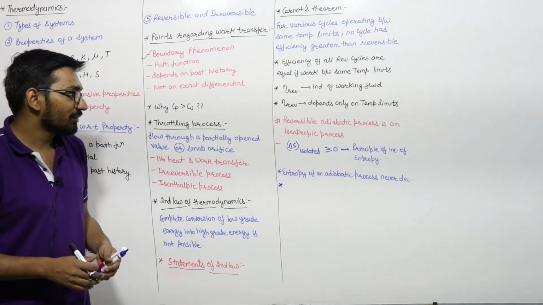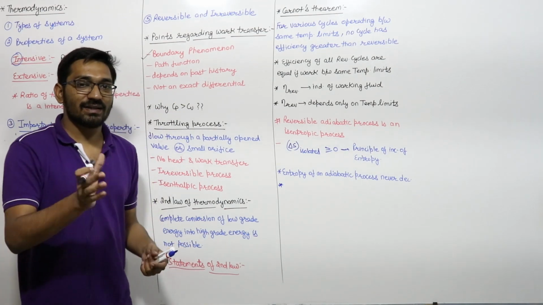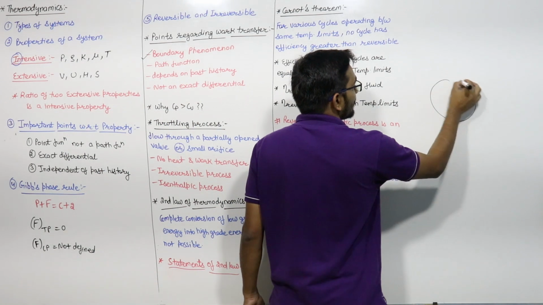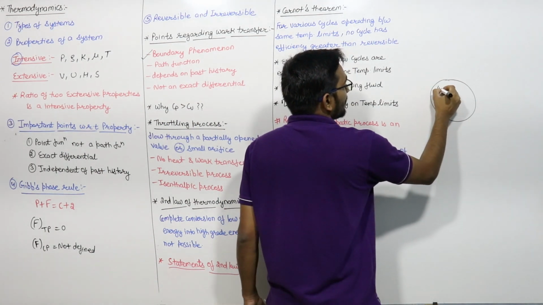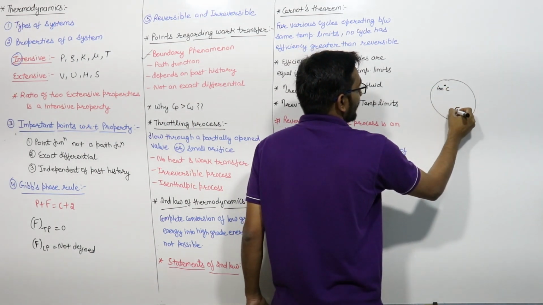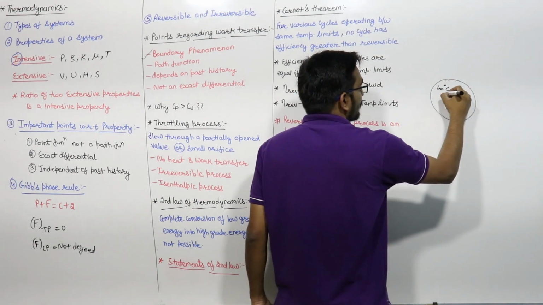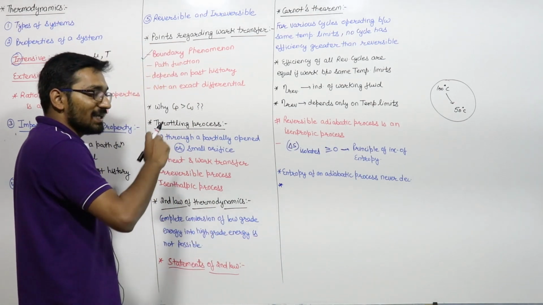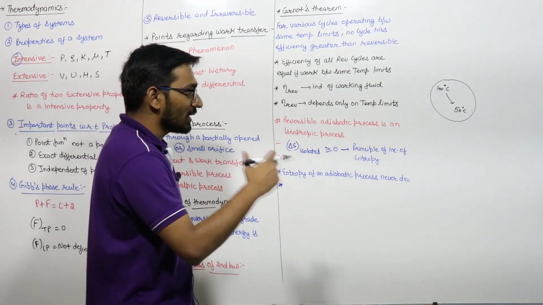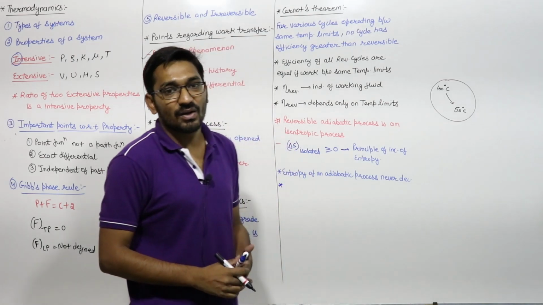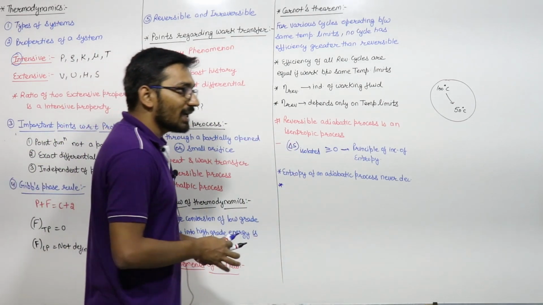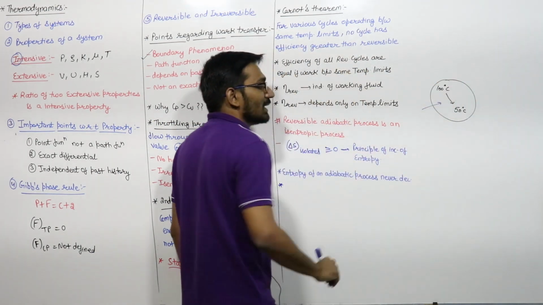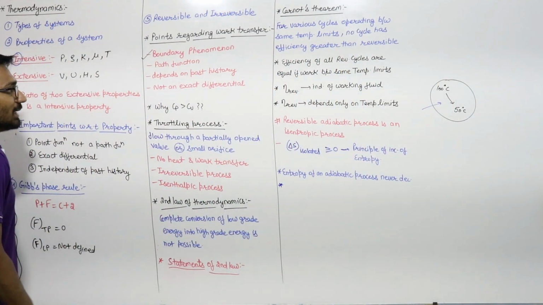If a system is there, and inside it some heat transfer is there, let us say this is a system, at this point temperature is 100 degrees Celsius, at this point temperature is 50 degrees Celsius, so from here heat is transferred to the 50 degrees Celsius point, but this process is occurring inside the system, so we cannot say that heat is transferred. For heat or work to be transferred, the boundary shall be crossed, so it is a boundary phenomenon.